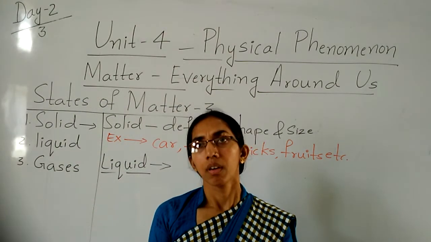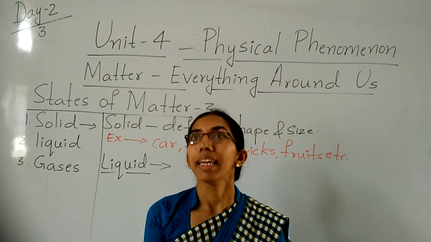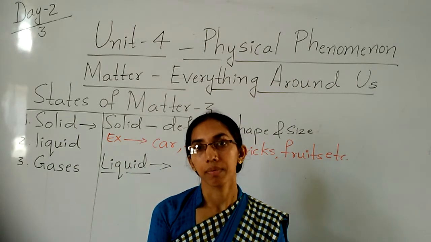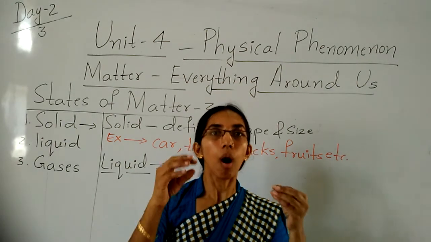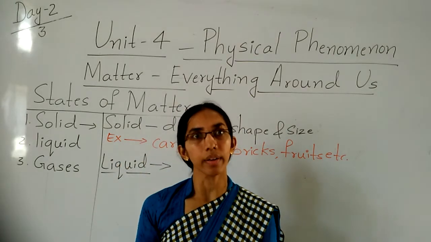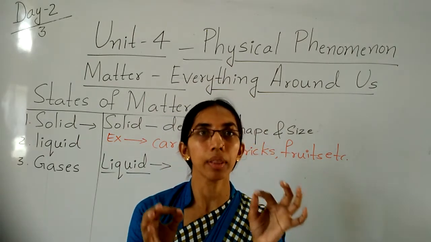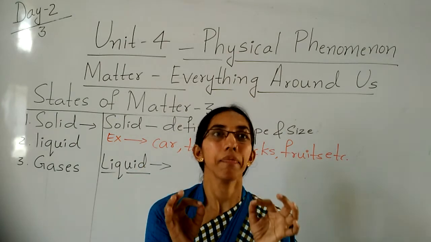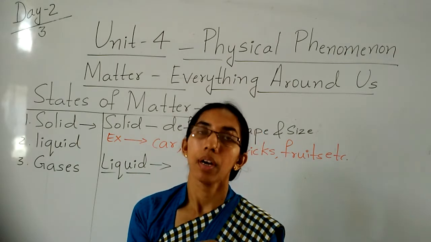Like water. Water is called a liquid. Oil is called a liquid. Then petrol, diesel. All these come in liquid things only. Then what is a liquid? What is the definition here? Liquids have a definite volume. Definite volume means what? Definite quantity. Either it is 1 liter, 2 liter, 3 liter, etc.